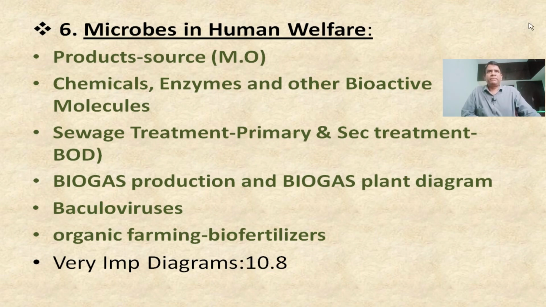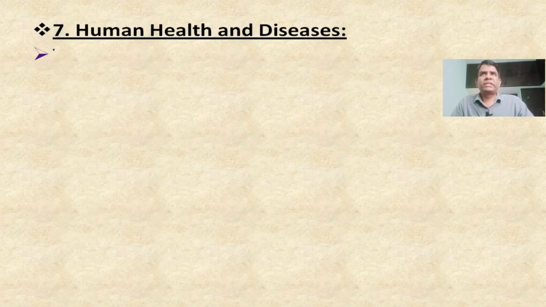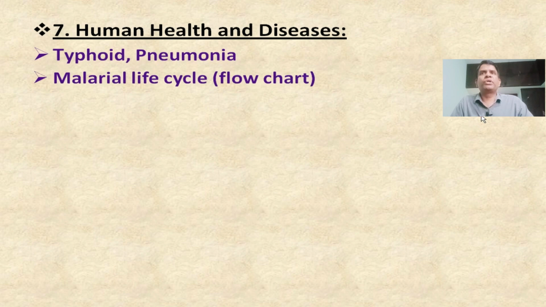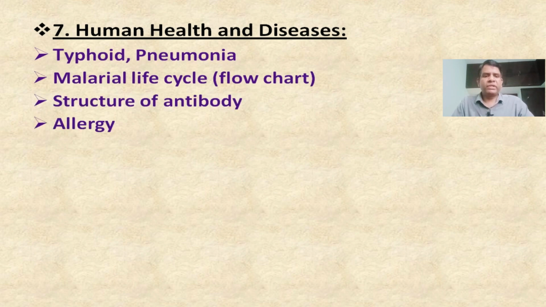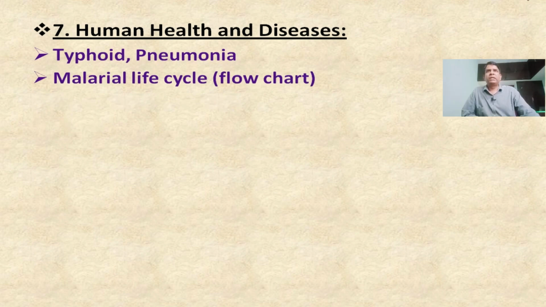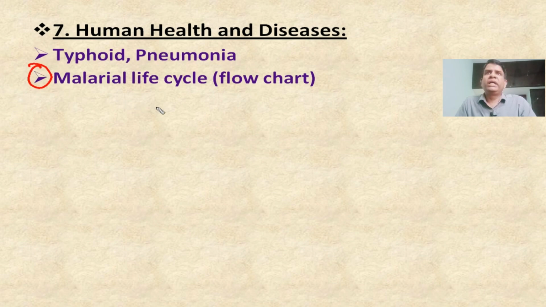Next chapter, if you see, Human Health and Disease. It is one of the big chapters in 12th class where you have to focus more, right? In this one, if you take the malarial life cycle, the Plasmodium life cycle, you have to practice the flow chart. This can be expected for 5 marks and is very important.